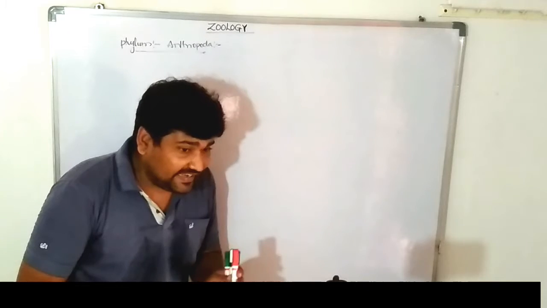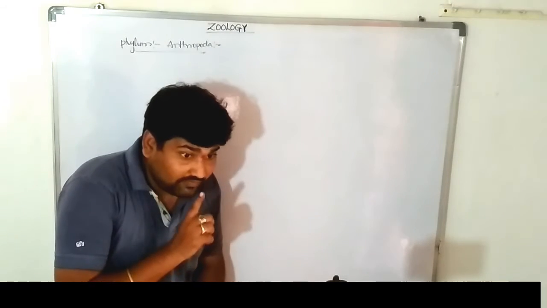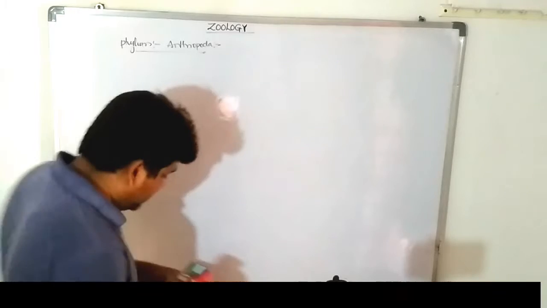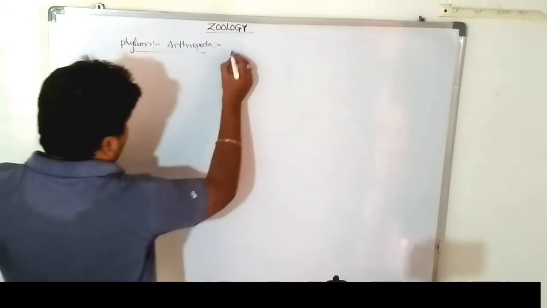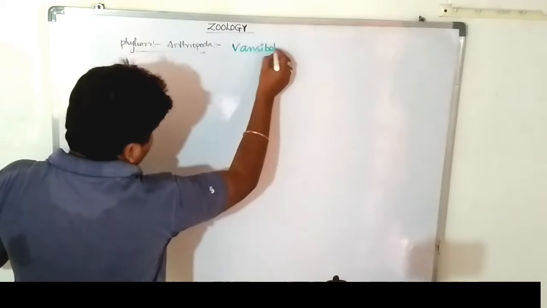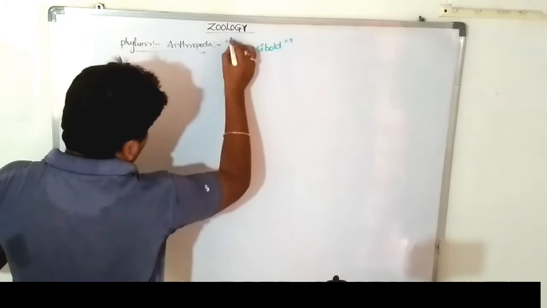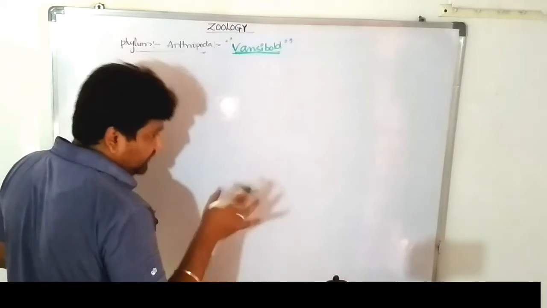This phylum was classified by Von Siebold. Everyone, note down Von Siebold. The phylum Arthropoda is classified by Von Siebold, who successfully classified and separated it from the other individuals.